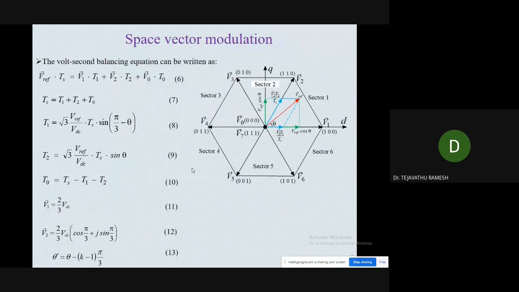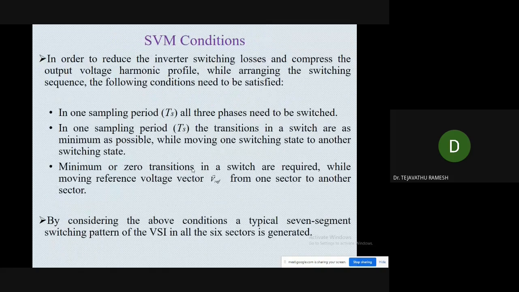So all the equations are given at one place for your kind reference. And while implementing the space vector modulation, there are certain procedures we need to follow. What is that procedure? That is the sampling. In one sampling period, all three phases need to be switched. Imagine one of the legs is not switched on, then we will not get the proper output. So in one sampling period, all the three switches need to be on.